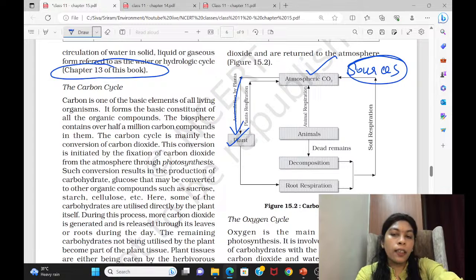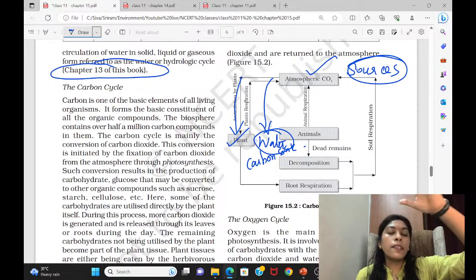This is the only way carbon is taken in, as shown in this cycle. You can also say that inward flow of carbon can be done by water, oceans, and seas. They also can act as a carbon sink.